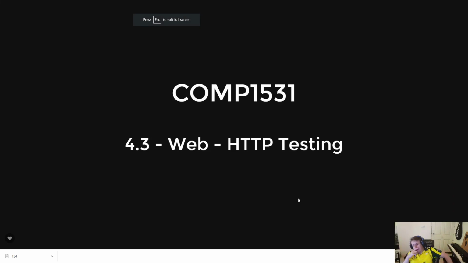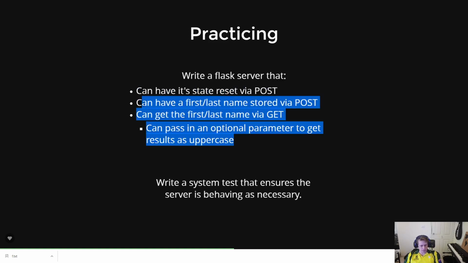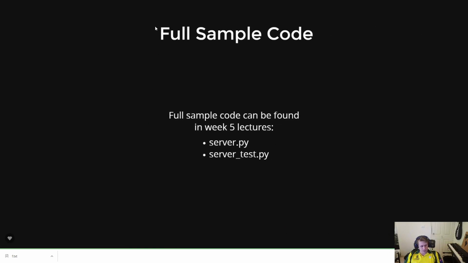We've talked about HTTP and building HTTP servers, but then the next question is, okay, if you're building HTTP servers, you're going to have to test HTTP servers. And how do we test HTTP servers? There's this question that I posed in the slides, which is: write a Flask server that can have its state reset, that can have its first and last name stored, that can access its first and last name, and it can have an optional parameter passed in that results in the first and last name being returned as uppercase or something, right? Just like a little spec, if you will. And then the next one is, let's test this.